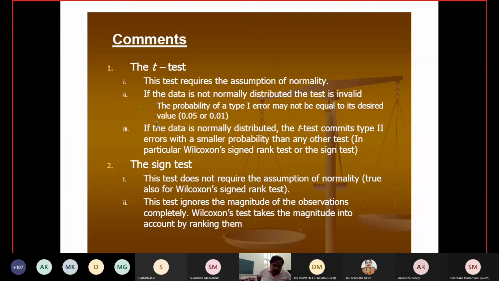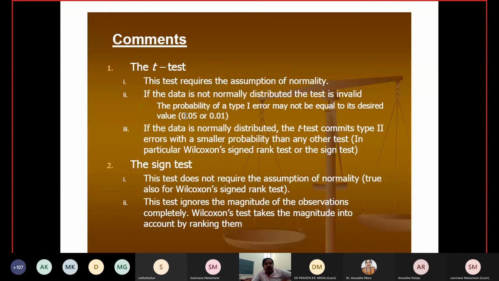See, whenever you are using a continuous random variable, the probability of type 1 error is always equal to the level of significance. If you are using a discrete random variable, in that case you have to use non-randomized test procedures to achieve this level of significance.